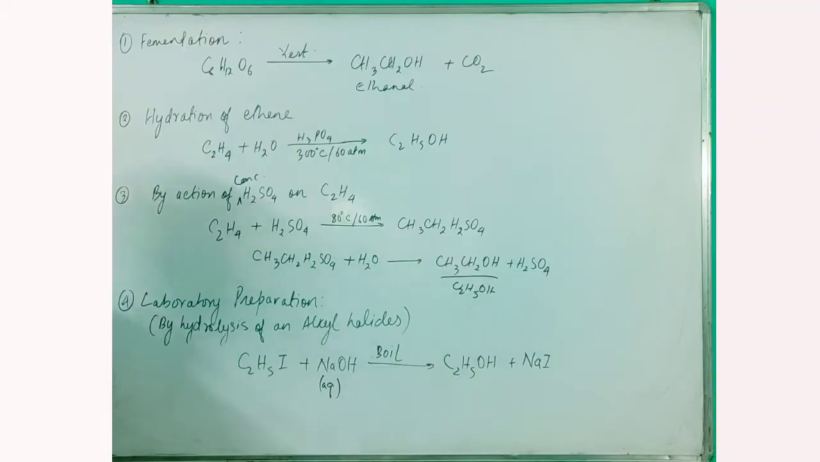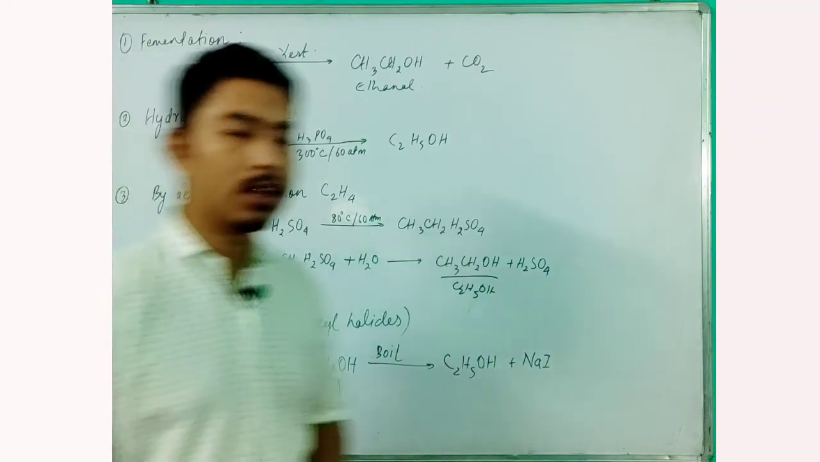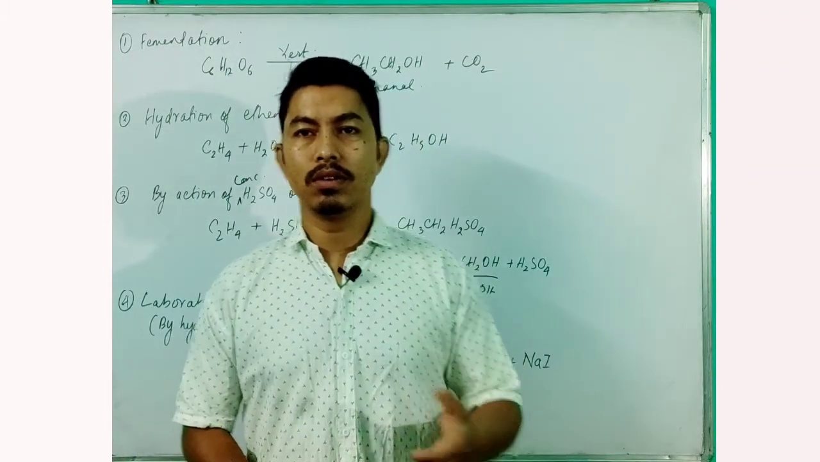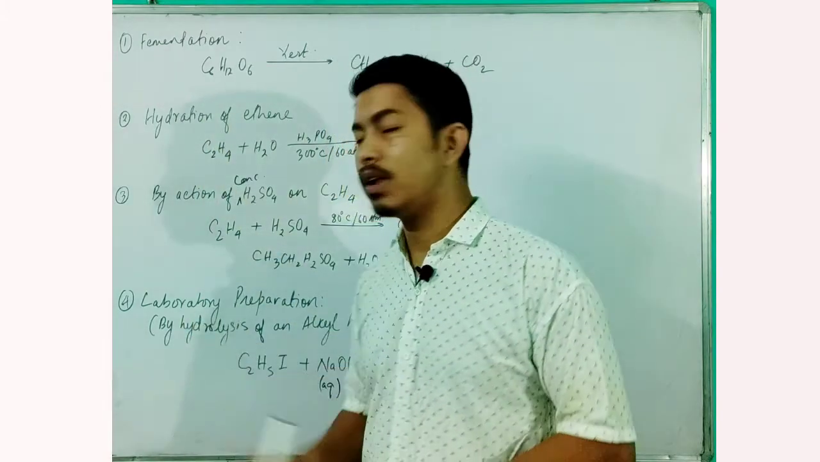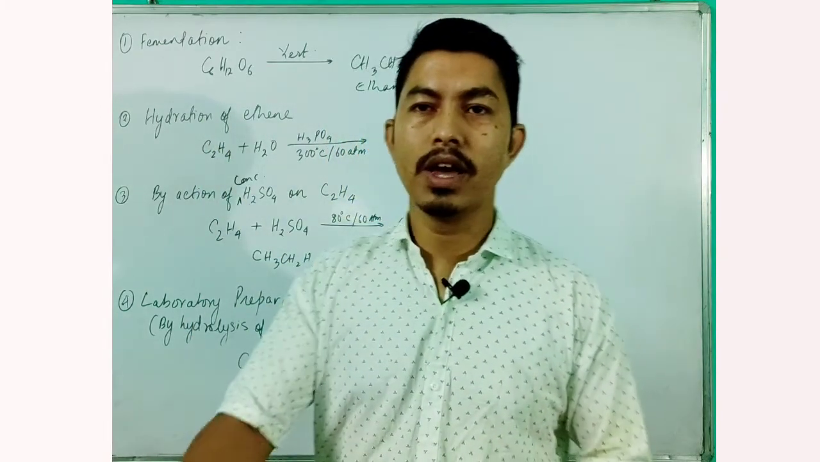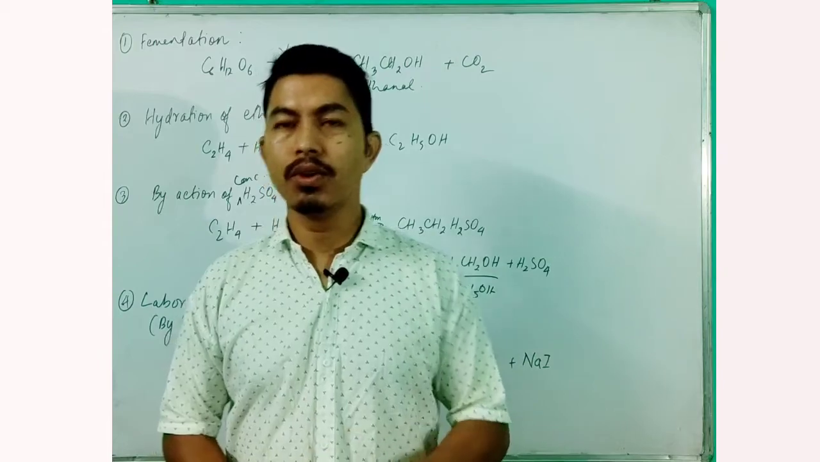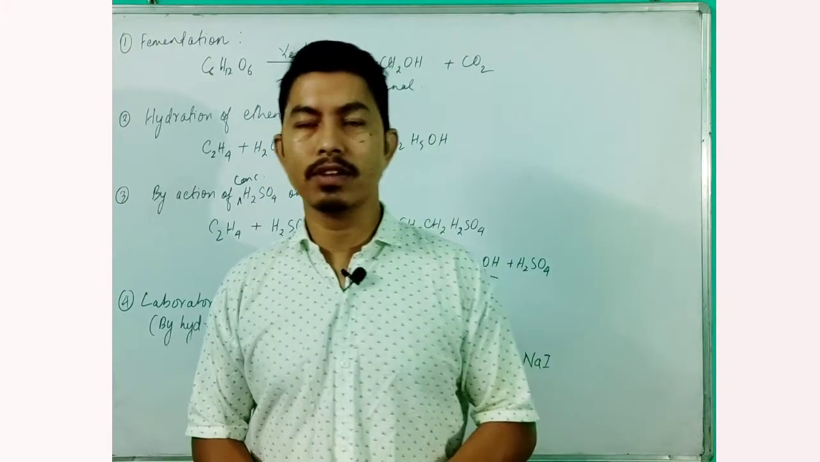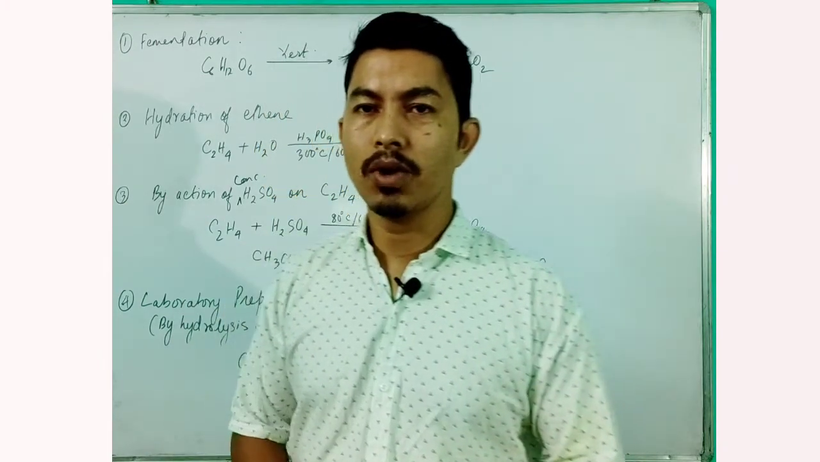So these are the four different methods of producing ethanol, the general methods as well as the laboratory method. The reactions are given in your book. It is very essential for you to remember all these reactions and write them down when you are asked.